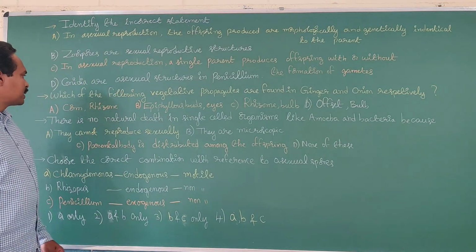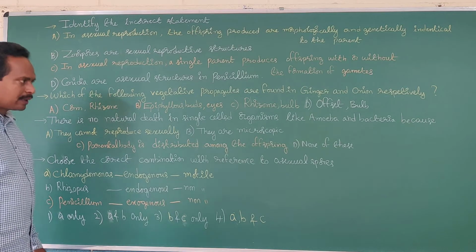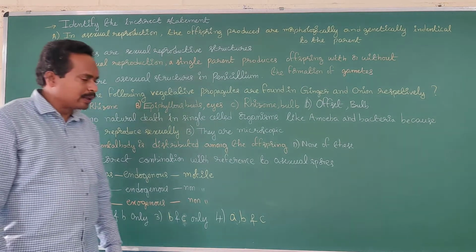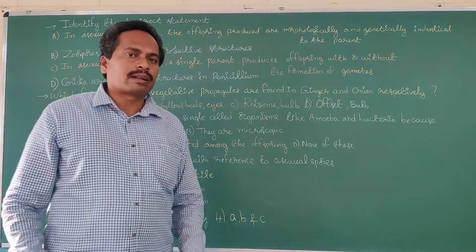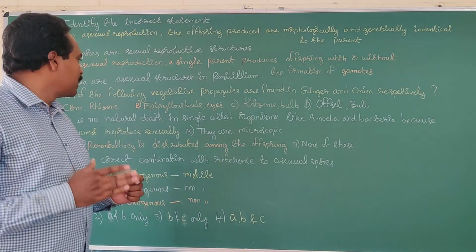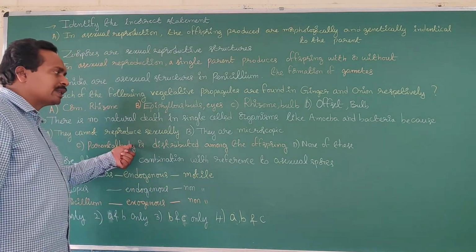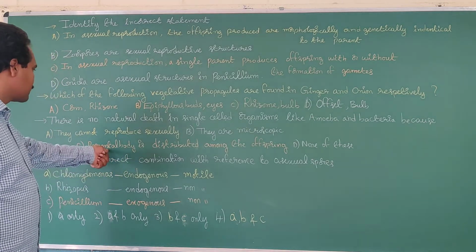In unicellular organisms like amoeba, bacteria, paramecium and euglena, there is no natural death. Natural death doesn't take place because the parental body is distributed among the offspring. Option C is the correct answer.